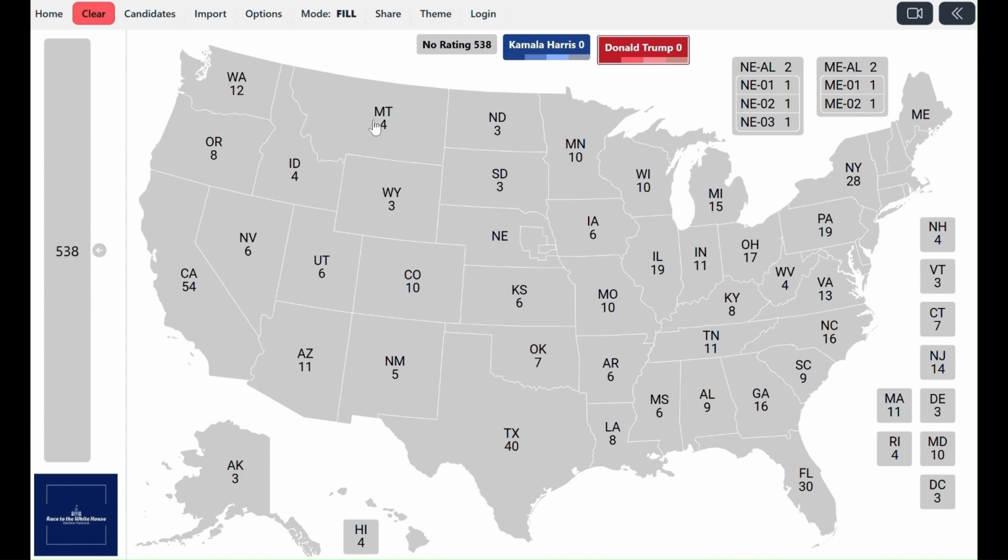In this video, we're going to take a look at what the national environment will look like on November the 5th according to the model, and then we're going to give a rating to each state from solid to tilt for each candidate, based on the margin of victory that is projected by the model.